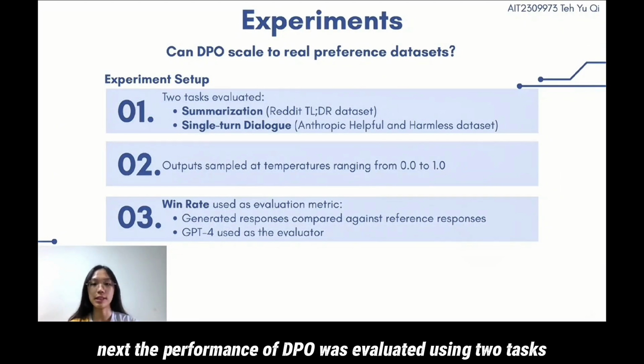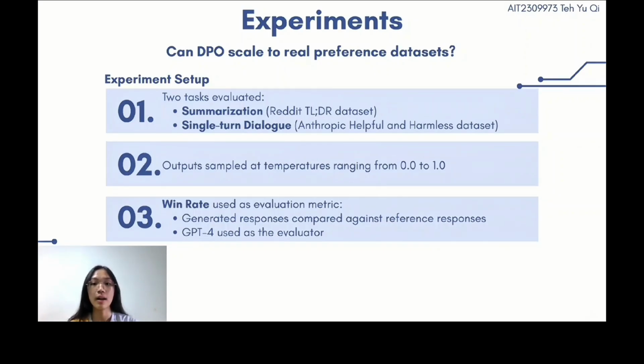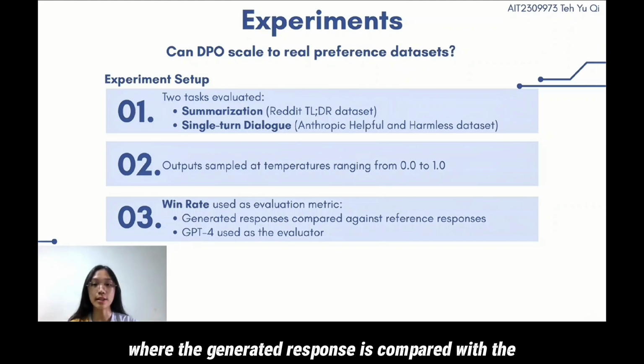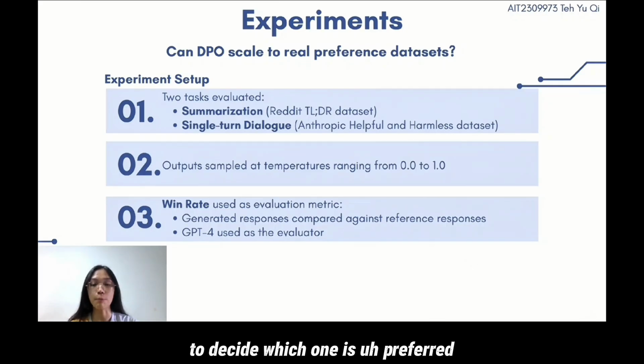Next, the performance of DPO was evaluated on two tasks, which are summarization using the Reddit TL;DR summarization dataset and single-turn dialogue using the Anthropic Helpful and Harmless dialogue dataset. Model performance is evaluated by sampling the output at different temperatures ranging from 0 to 1. A win rate metric is used, where the generated response is compared with the reference response using GPT-4 as judge to decide which one is preferred.